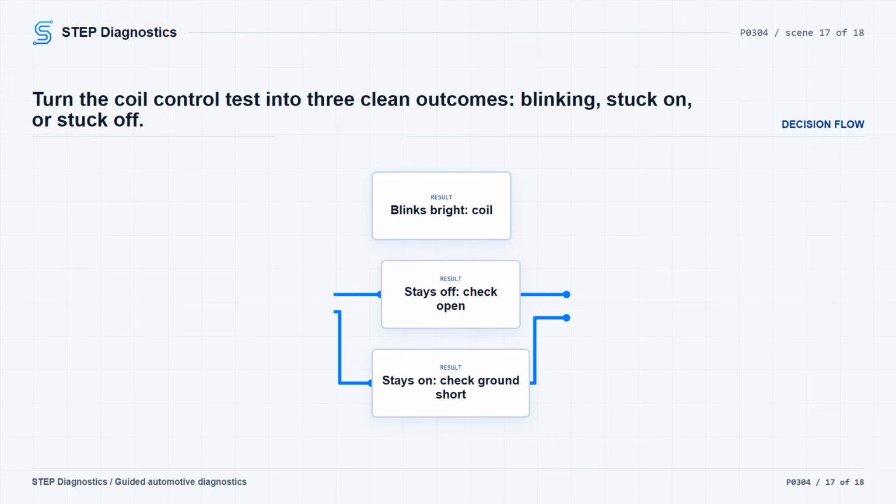If the test light stays off constantly during the control test, measure resistance in the coil control circuit between the ignition coil connector and the GPEC adapter. If resistance is below 3.0 ohms, move to the final connection checks. If it is not below 3.0 ohms, repair the open or high resistance and verify the repair.